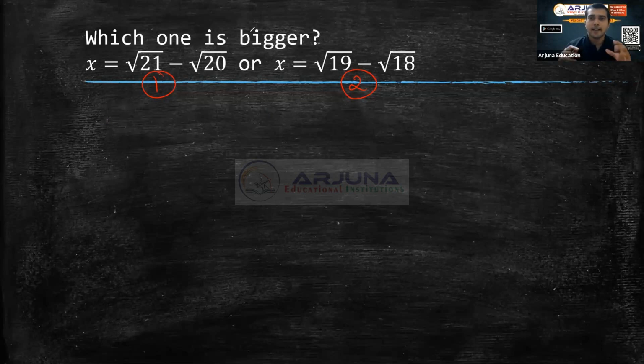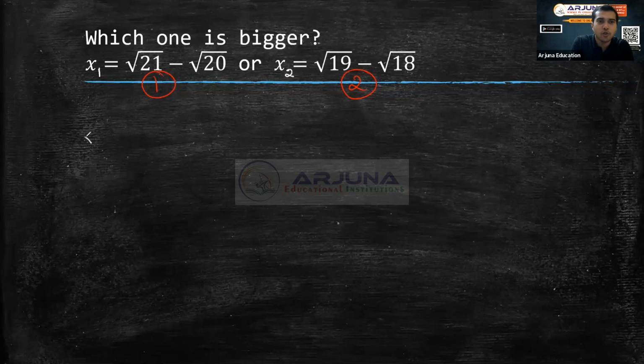Before we get into this question, let us try to understand. You consider x1 equal to this, x2 equal to this. So x1 is a different number, x2 is a different number. Then you have to find which one is bigger. So let us go from the beginning and try to see the pattern of how it goes.